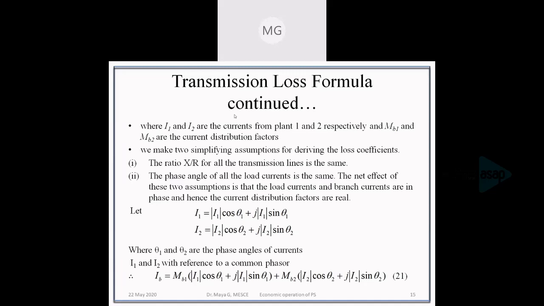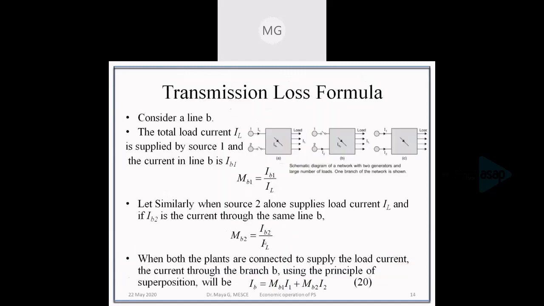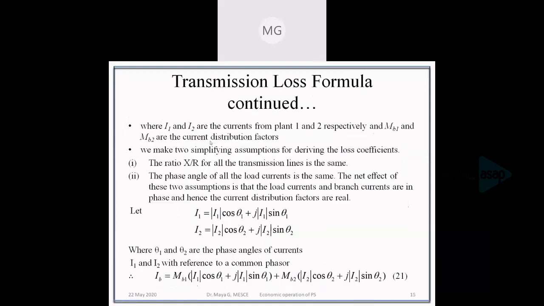As we had written here, IL is a load current and IB is a branch current. So due to our assumption, IB and IL will be of the same phase, and MB1 and MB2 will be real. But I1 and IB1 separately, when we look into them, are complex in nature, and those currents